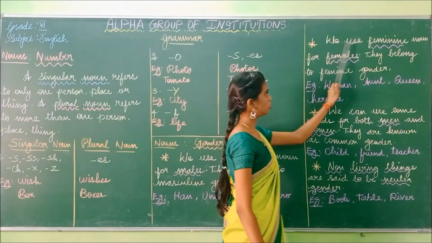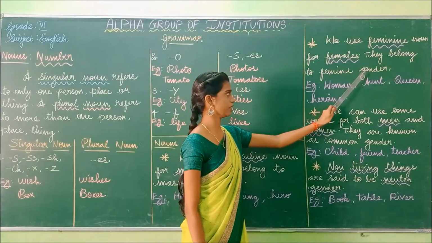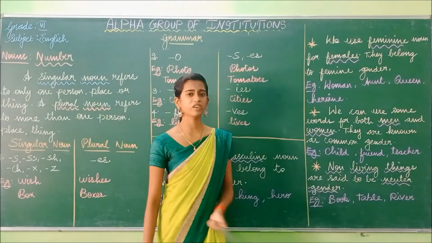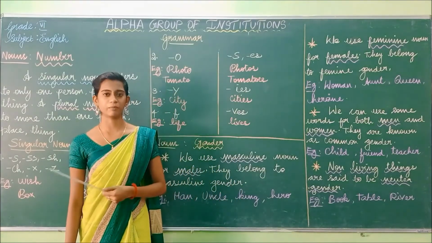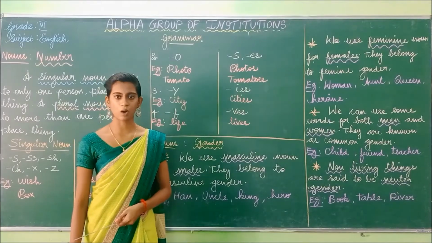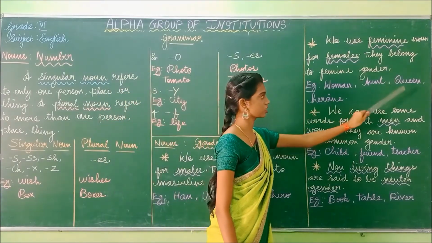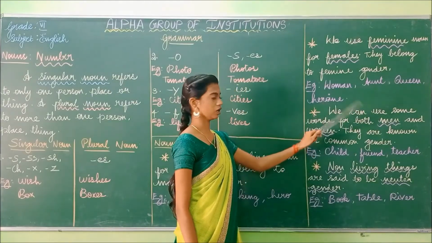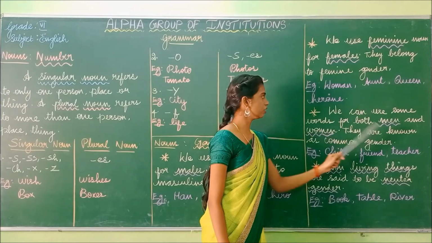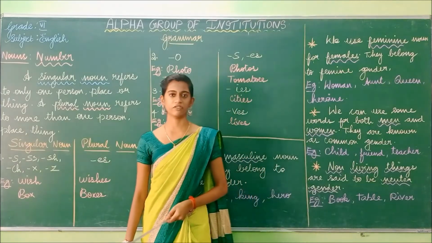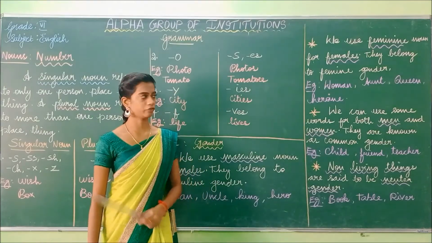The next one. We use feminine nouns for females. They belong to feminine gender. So, to whom will we use the feminine nouns? To represent the females. So, if we represent a female, we will use the noun in feminine form. Example, woman, aunt, queen, heroine.